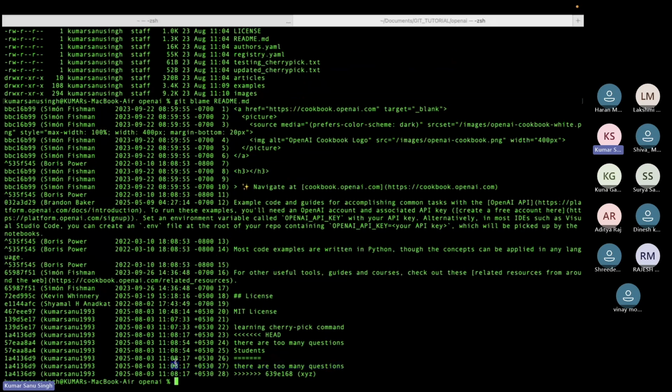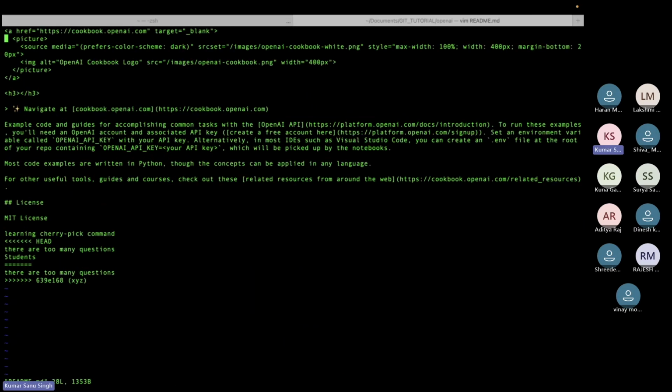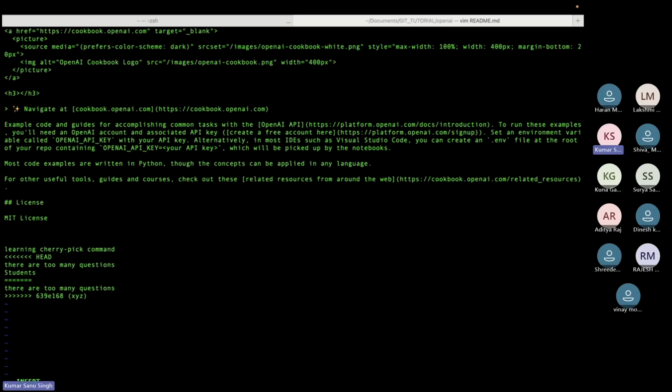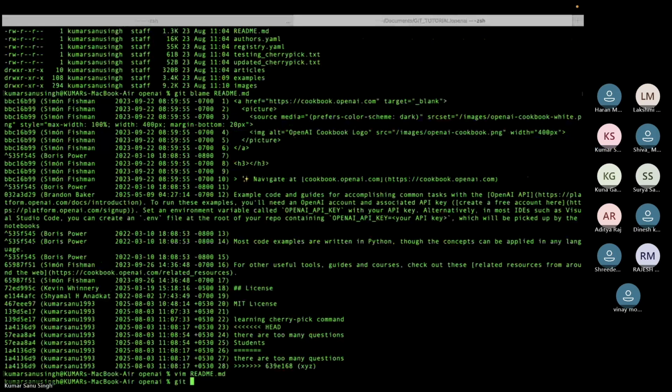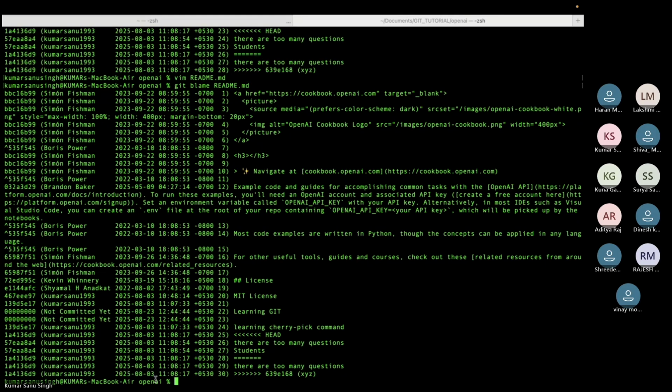Okay. Now let's see vim readme.md. Now let me make another line here. Learning Git. Okay, and save it. Git blame, if I do, let's see if I get anything. Learning Git. It is telling line 22 learning Git, right? So is it telling you the name of who has made the changes?